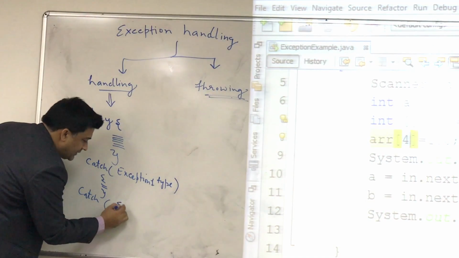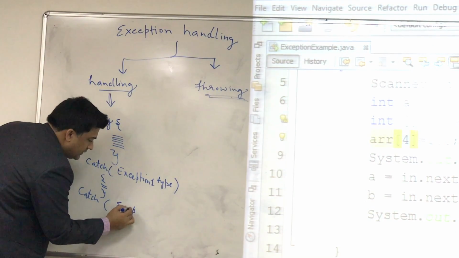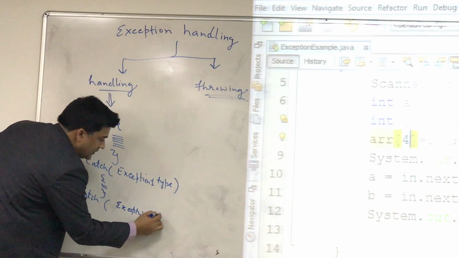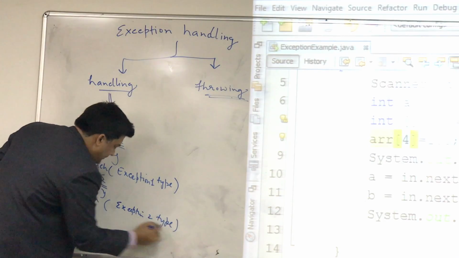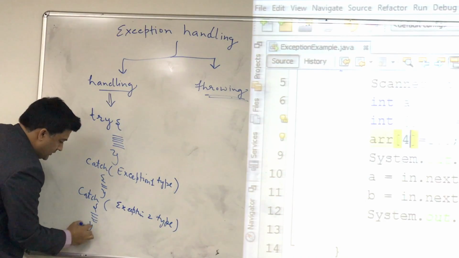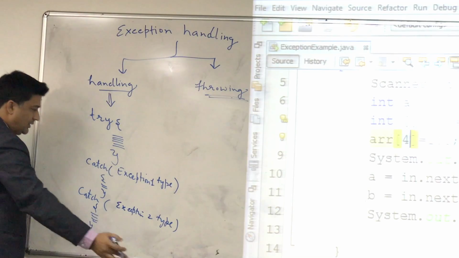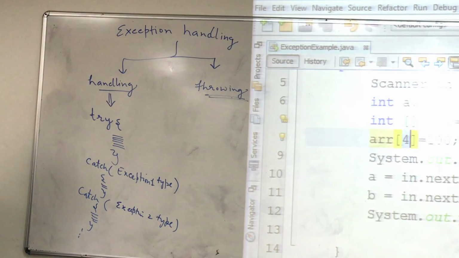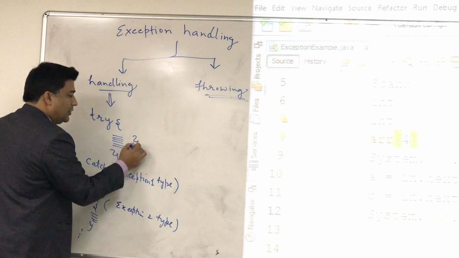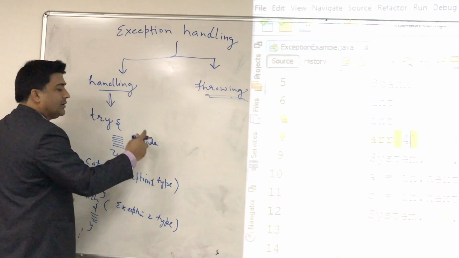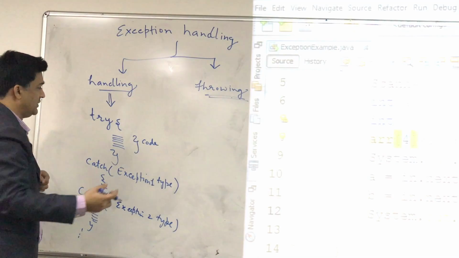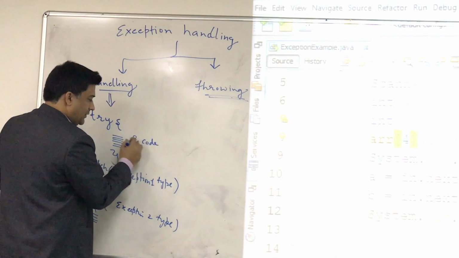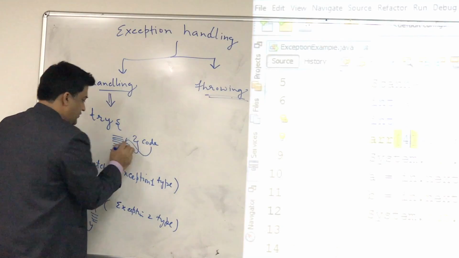So this is exception type 2, and so on. This continues till catch n. So this is basically your handling. All the code that you think has possibilities of having an exception, you put in the try block. So your code will be in the try block.